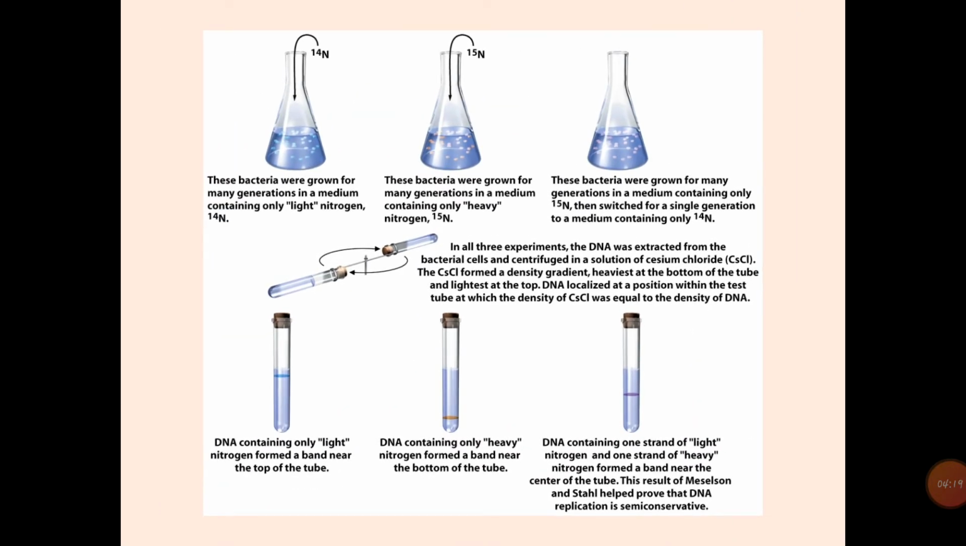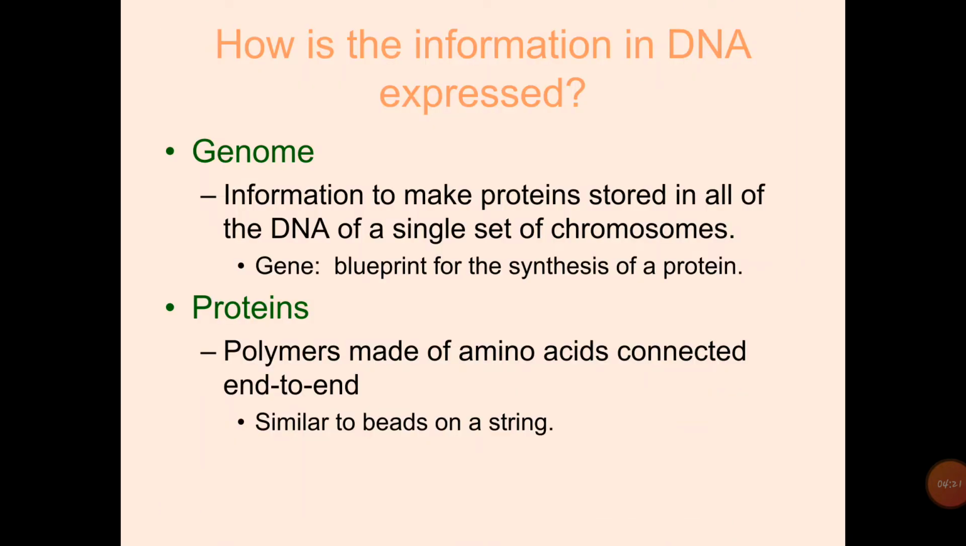Then next is how the information of DNA is expressed. To study how the information of DNA gets expressed, we have to study the genome and protein. The genome is the information to make protein stored in all the DNA of a single set of chromosomes. Okay, that's a single set of chromosomes. That DNA is called a genome. That is the blueprint of